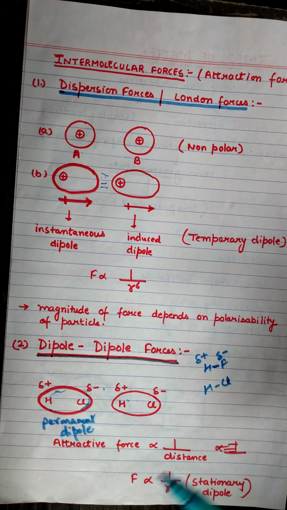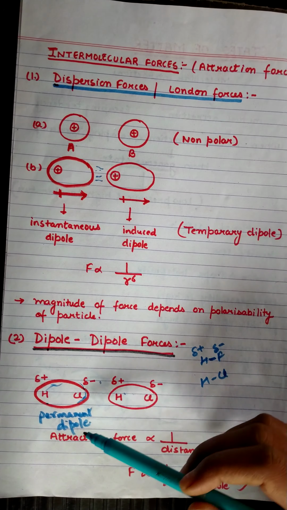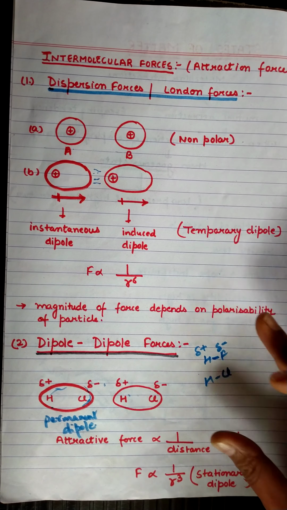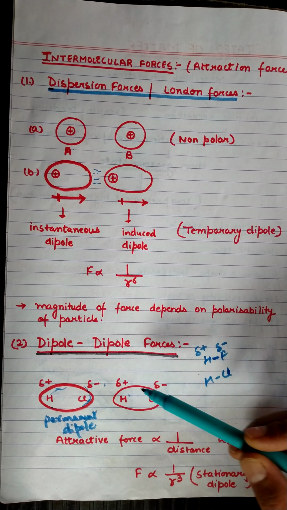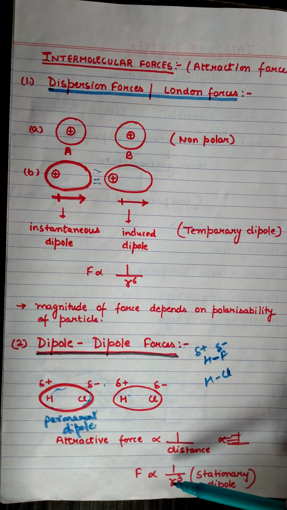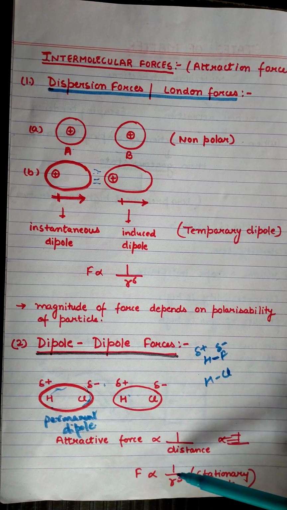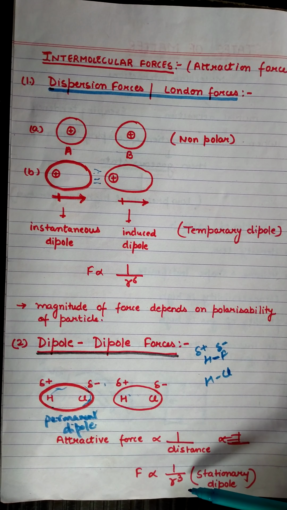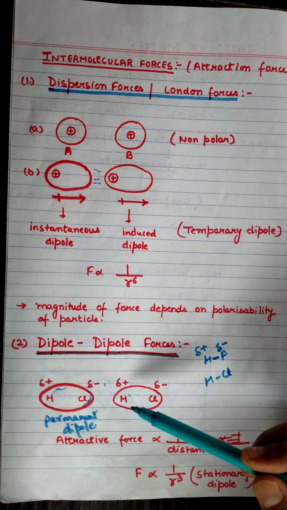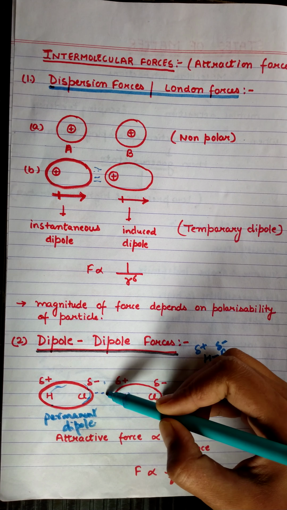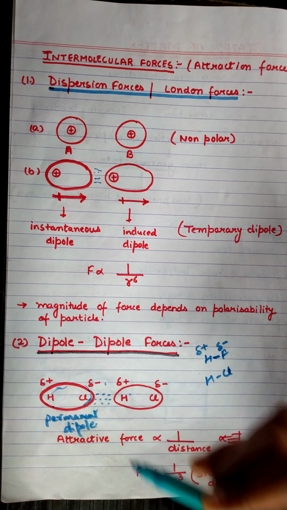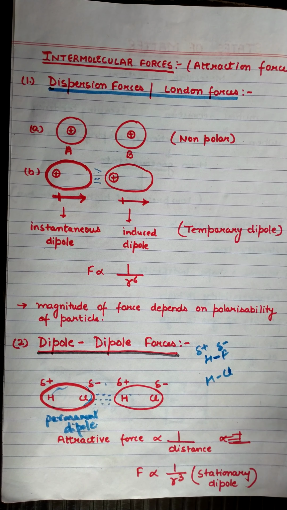Okay, in this both the molecules are already polar, and such type of dipole-dipole interactions are inversely proportional to the cube of the distance between both the dipoles. We can say these forces show stronger attraction, stronger interaction as compared to the London forces, because they are permanent dipoles.